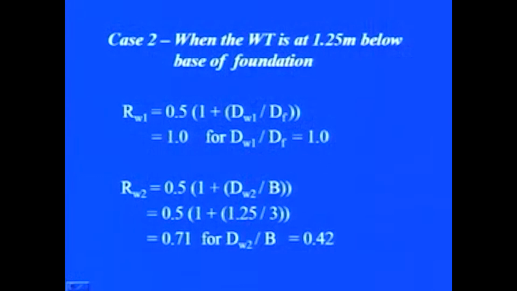Now, for case 2, when the water table is at 1.25 meter below the base of the foundation, again using the formula as described earlier, we can find RW1 by this particular equation, and it comes out to be 1, and RW2 by this particular equation, which comes out to be 0.42. The only thing is, we will have to substitute 1.25 for dW2.